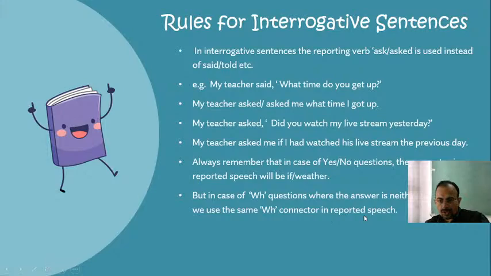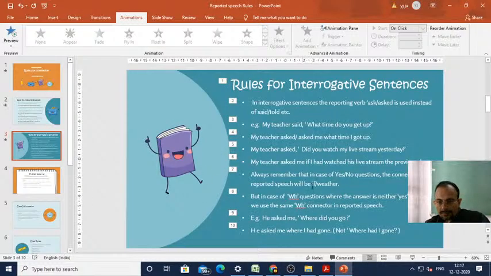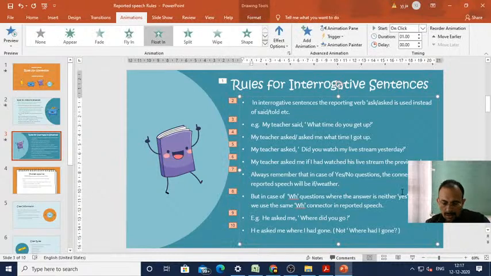So dear students, I need to change a little bit here. The spelling of whether is not correct actually. It should be corrected here.